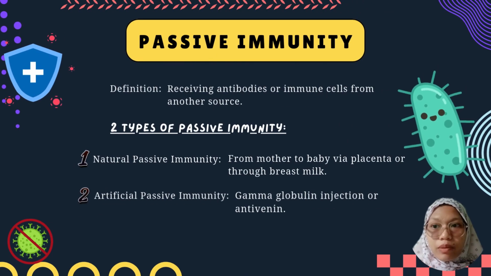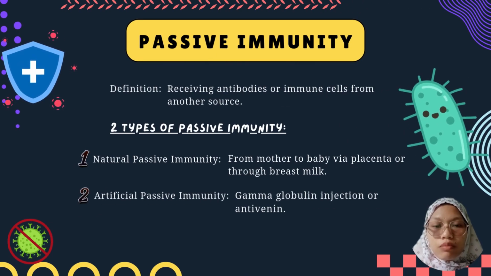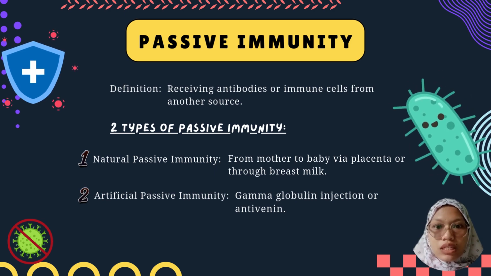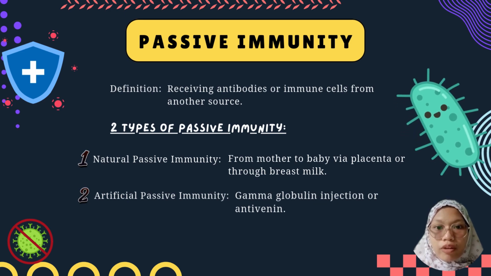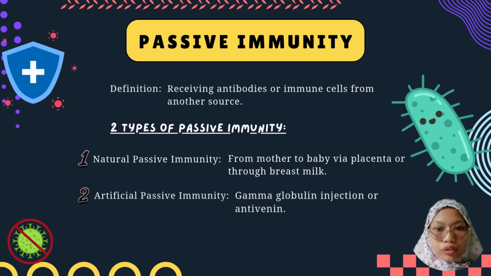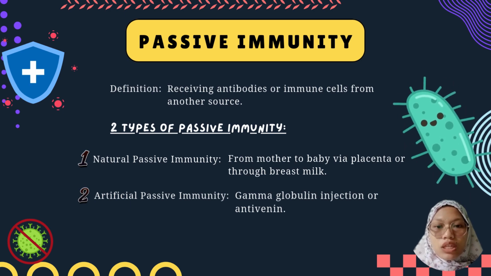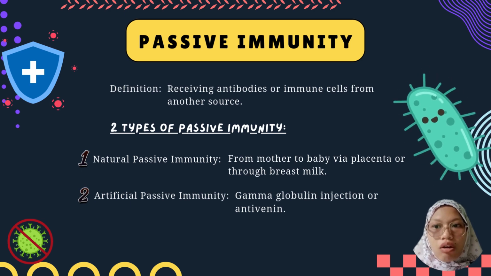The definition of passive immunity is receiving antibodies or immune cells from another source. There are two types of passive immunity. The first one is natural passive immunity, which is from mother to baby via placenta or through breast milk. And the second one is artificial passive immunity, which is from gamma globulin injection or through antivenin.